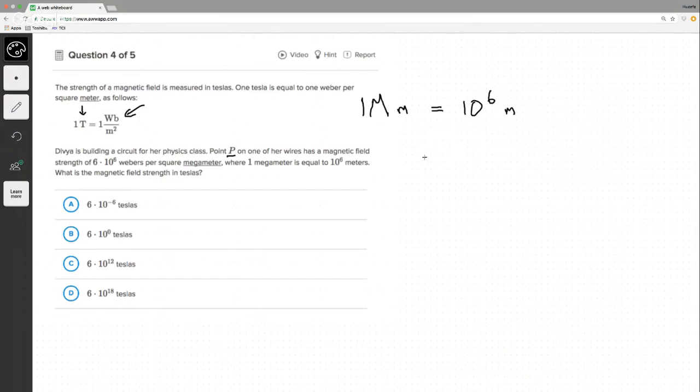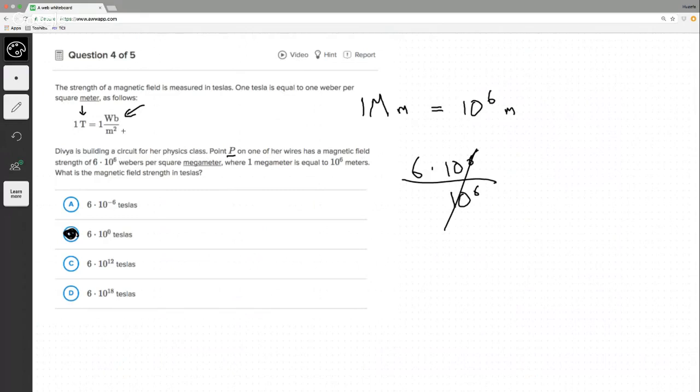Okay, so the Webers on top is 6 times 10 to the 6th, over per square megameter, where 1 megameter equals 10 to the 6th meters. So per square megameter, and wait a minute, it's just like this, 10 to the 6th. Oh, I think it's B. Unless I did that wrong.